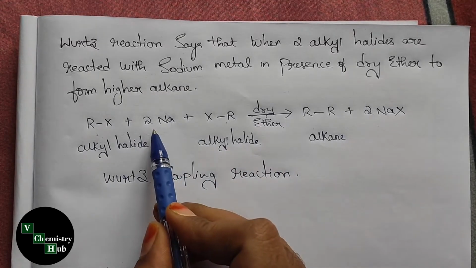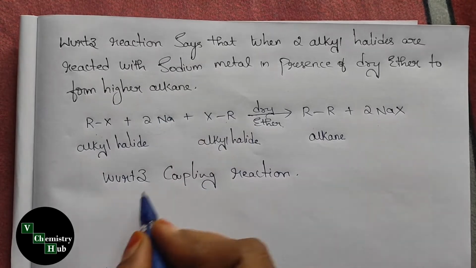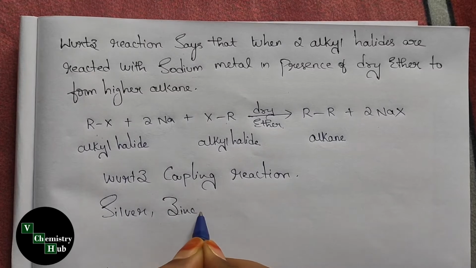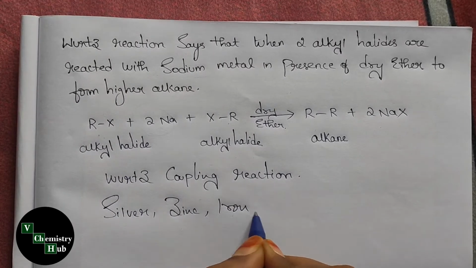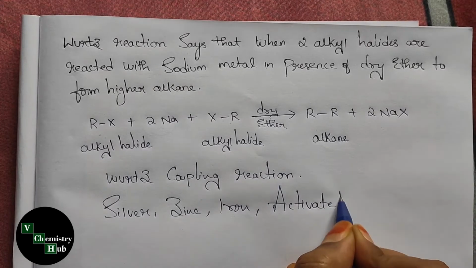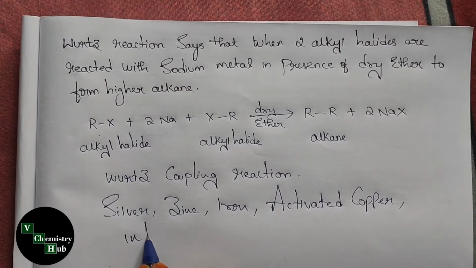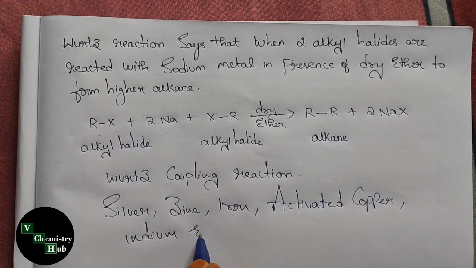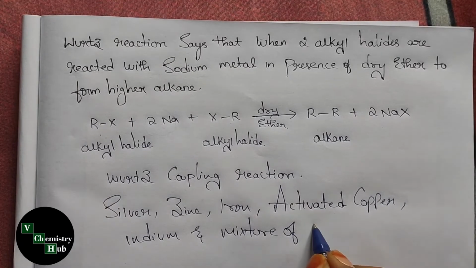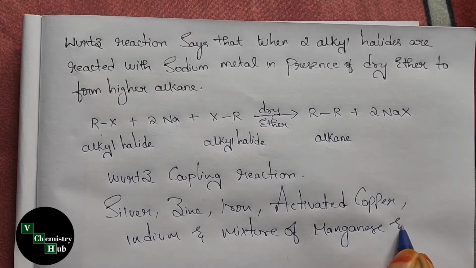Other metals also have been used to affect the Wurtz coupling reaction. Among them are silver, zinc, iron, activated copper, indium, and mixture of manganese and copper chloride.